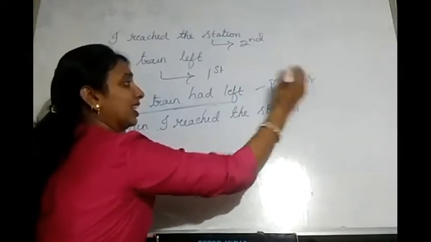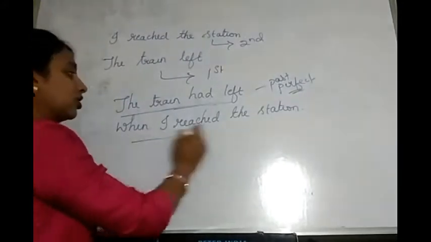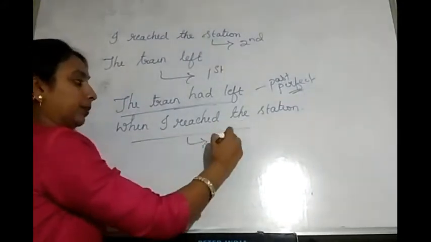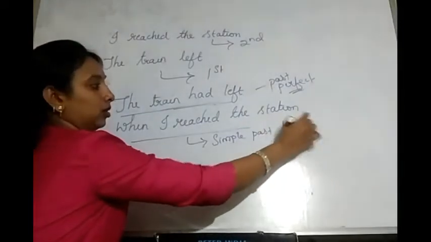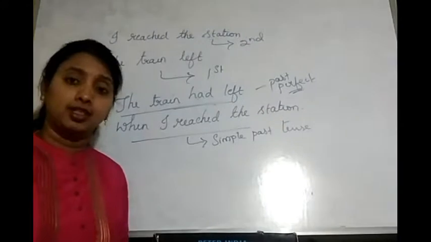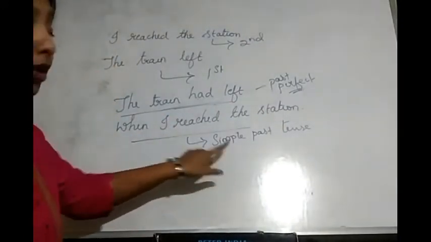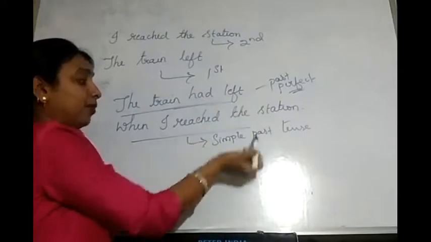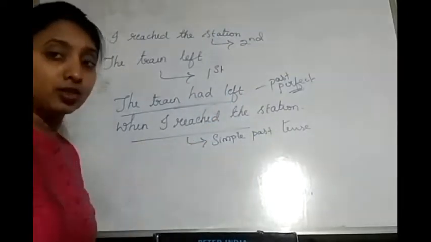It means this sentence happened before another action. When I reached the station is in simple past tense. So a past perfect sentence is usually used before another simple past tense because this happens before the simple past tense. I hope you understood this one.